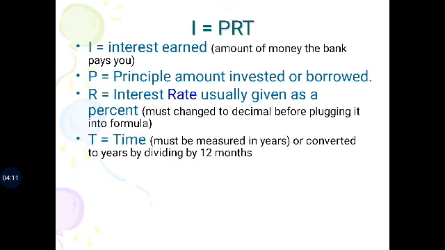T is time, a particular time period for which the bank gives interest. It must be measured in years. T is equal to time, converted to years by dividing by 12 months: 2 years, 3 years, up to 15 years. So, that is called a particular period. It is called I equal to P into R into T.